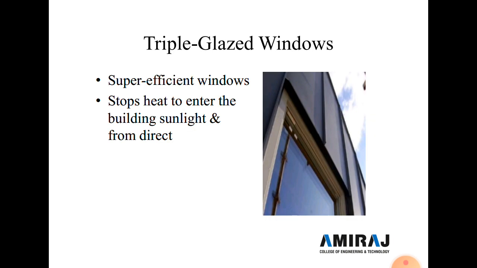Now another material is triple glass window. So here see this photograph. So here glass window is provided. So here super efficient window stops heat from entering the building, and sunlight from direct. So here heat is not transmitted, only light is transmitted, heat is not transmitted from the glass.